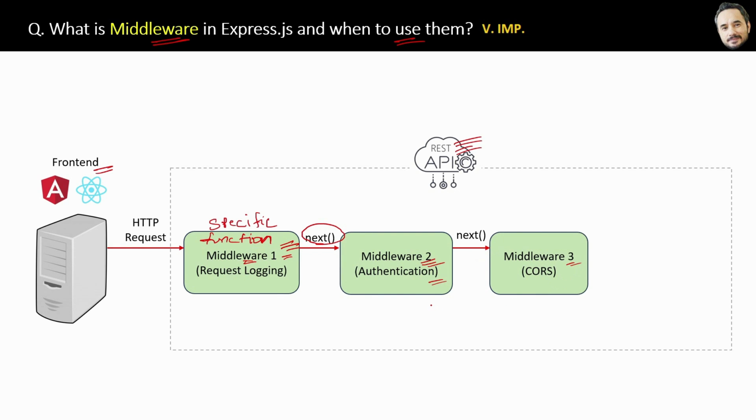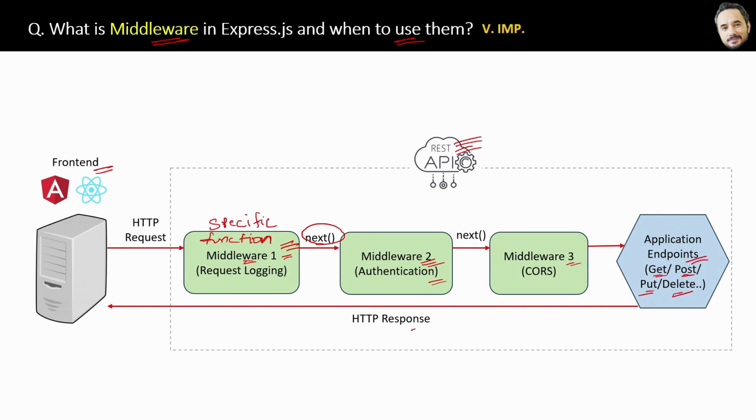And after executing all the middlewares only, then the request will reach the application endpoints like get, post, put, delete. And then the HTTP response will be sent back to the client. So now you can imagine how the request is being processed by the different middlewares.